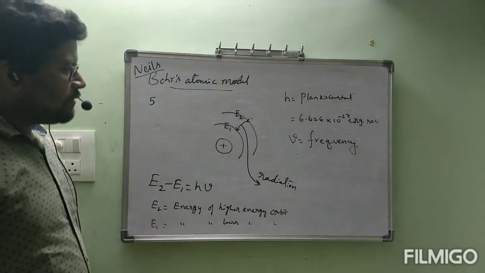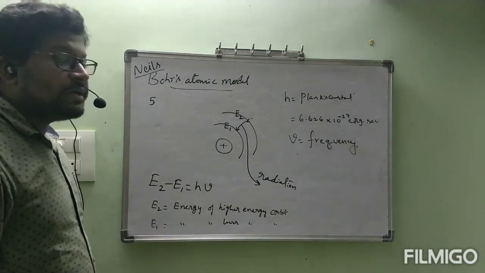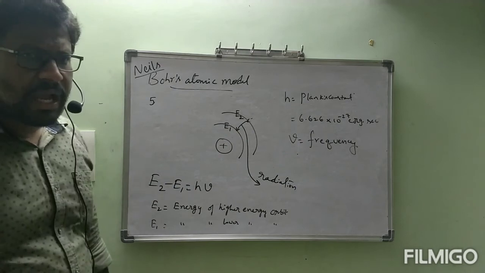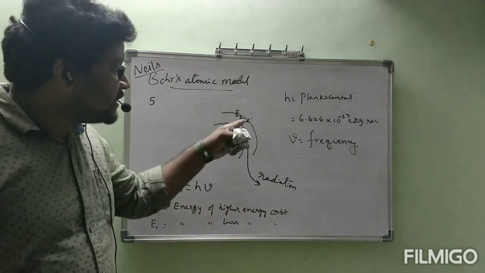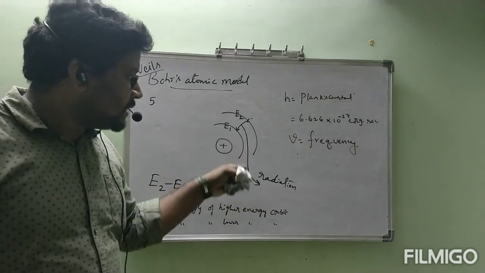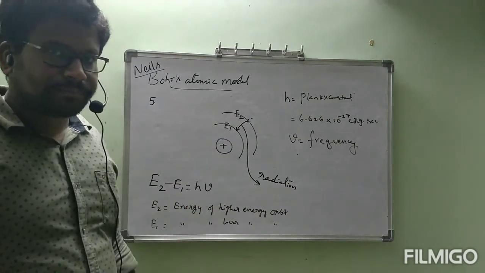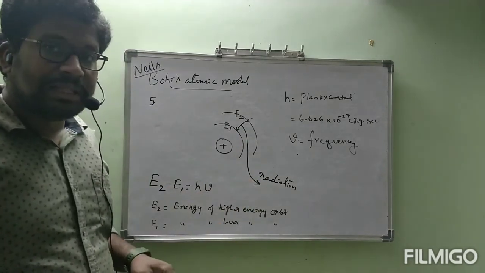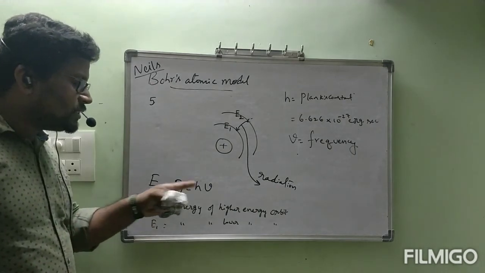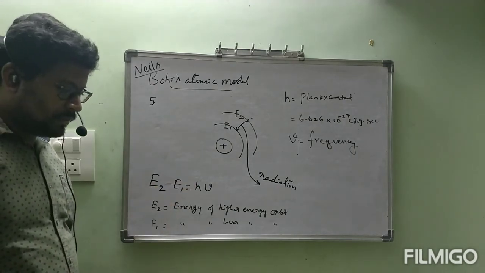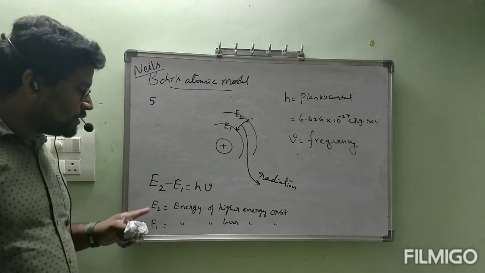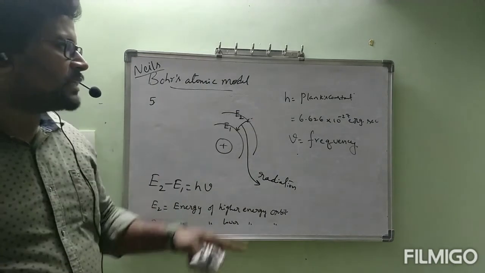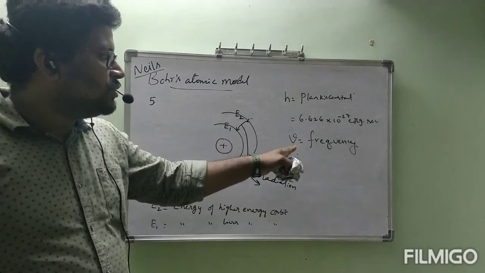Okay, so once again I am repeating this point. When an electron jumps from higher energy orbit to lower energy orbit, the difference in the amount of energy is emitted in the form of radiation. That radiation is equal to E2 minus E1 is equal to h nu, where E2 is the energy of higher energy orbit, E1 is the energy of lower energy orbit, h is Planck's constant, that value I wrote, that is a constant, and nu is equal to frequency.